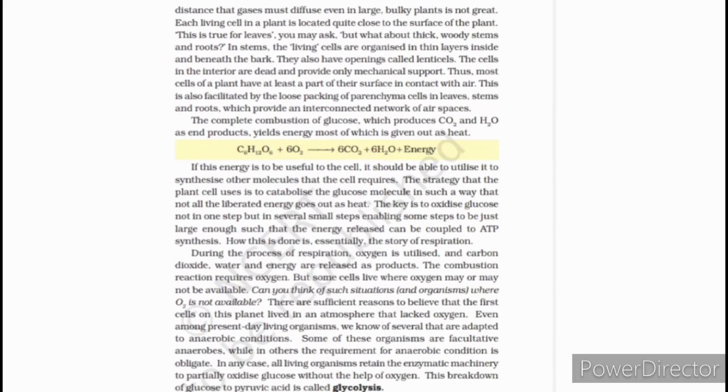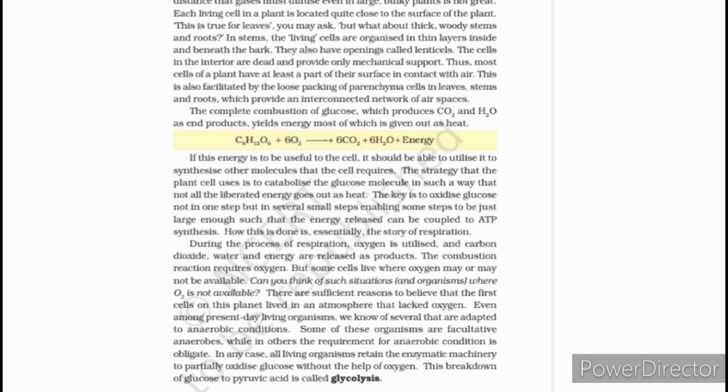So this energy is to be useful to the cell. It shall be able to utilize it or synthesize other molecules that the cell requires. The strategy that the plant cell uses is to catabolize the glucose molecule in such a way that not all the liberated energy goes out as heat. The key is to oxidize glucose not in one step but in several small steps, enabling some steps to be just large enough such that the energy release can be coupled to ATP synthesis. How this is done is essentially the story of respiration.